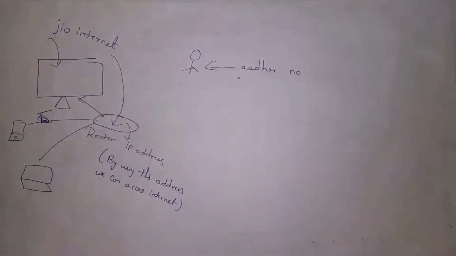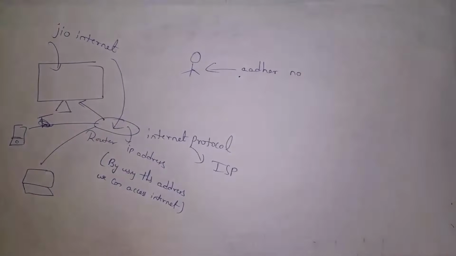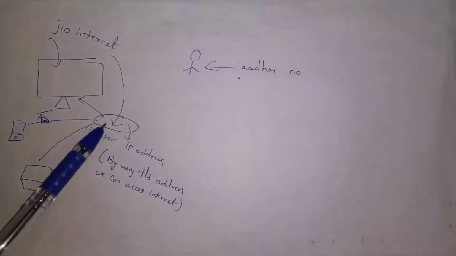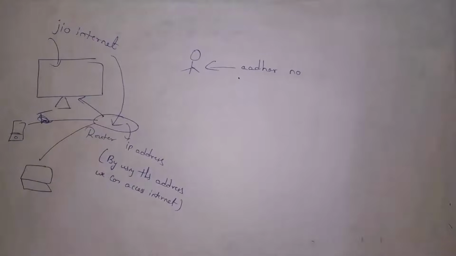At first, I will explain what is IP address. For example, I took a Jio Internet connection. So whenever I take service from an internet service provider like Jio, Airtel, ACT, etc., they will assign me one number, and this number is assigned to our router. We call that number an IP address. IP address is a unique number given to our router by the Jio company.